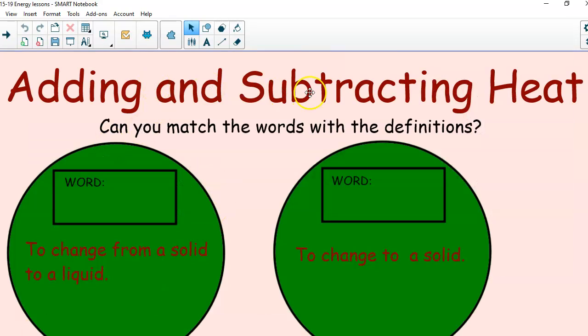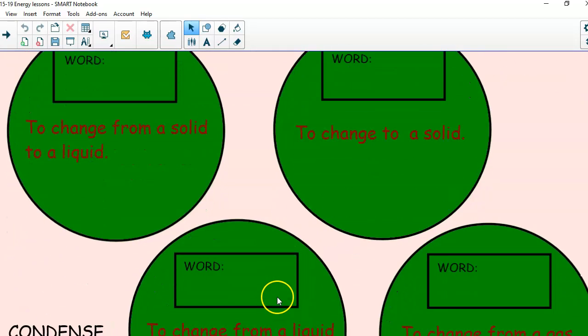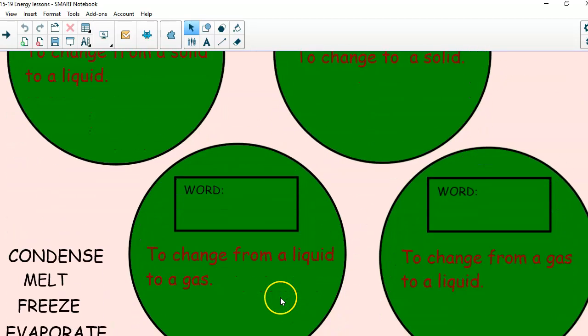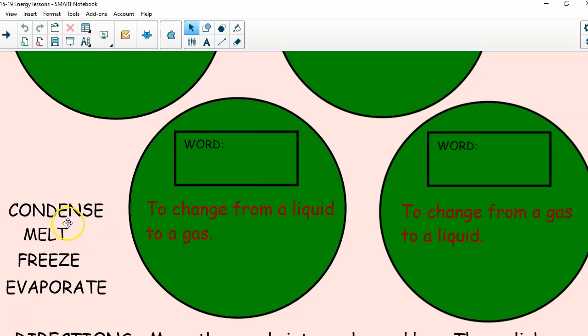All right, so let's talk about adding and subtracting heat. There are a couple words here, and I don't think we can see all of them at once, but we have condense, melt, freeze, and evaporate. To change from a liquid to a gas, I used this example before, which one do you think this is? Yep, we said evaporate. When water evaporates, it's changing from a liquid to a gas.